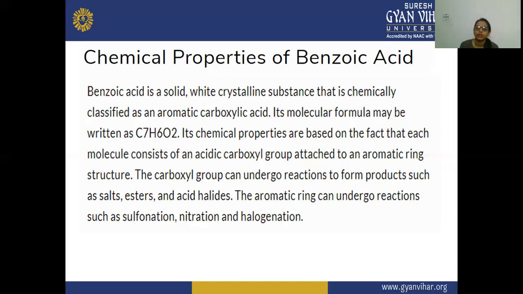These chemical reactions of the carboxylic group we studied in our last lecture, where we formed salts, esters, and acid halides. Now today we are going to discuss the reactions of the aromatic ring, which undergoes reactions such as sulfonation, nitration, and halogenation. We will see what products we get from benzoic acid due to the addition of sulfuric acid, nitric acid, or halogen.